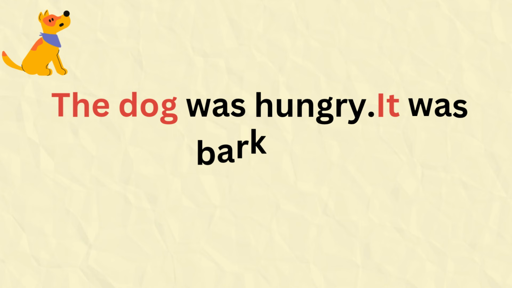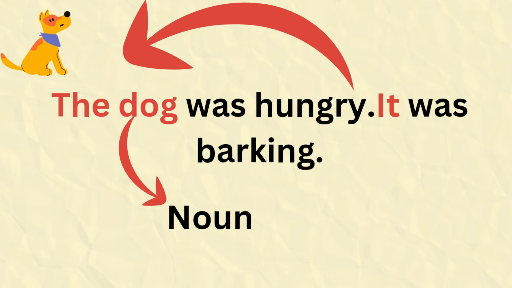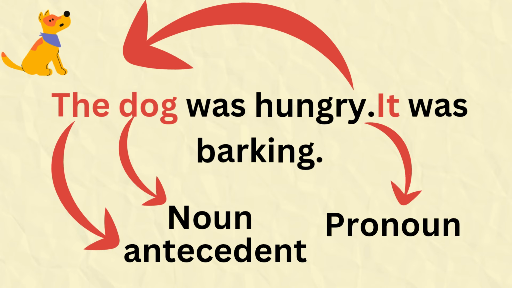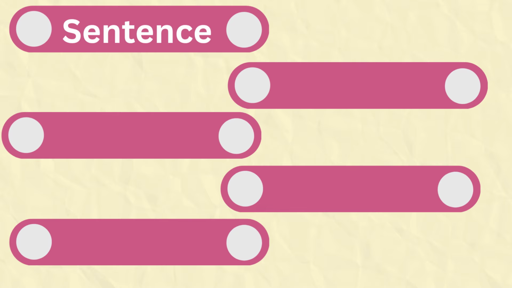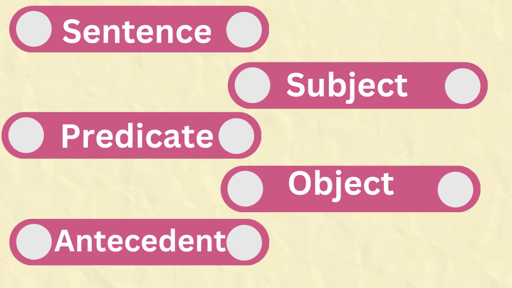Second example. The dog was hungry, it was barking. The dog is mentioned first. To avoid repetition, we use it. It refers back to the dog. It means the dog is an antecedent and it is a pronoun. I think the concept of sentence, predicate, subject, object, and antecedent is clear.